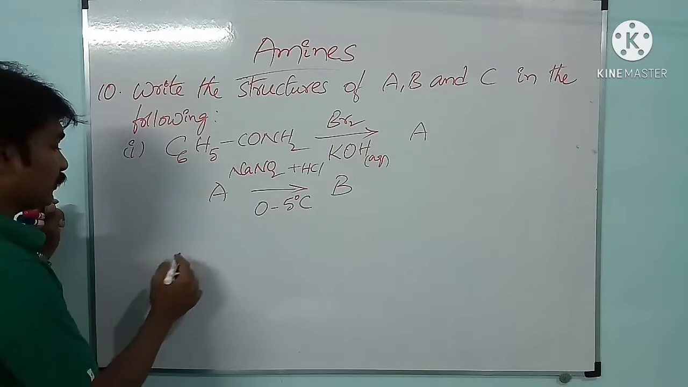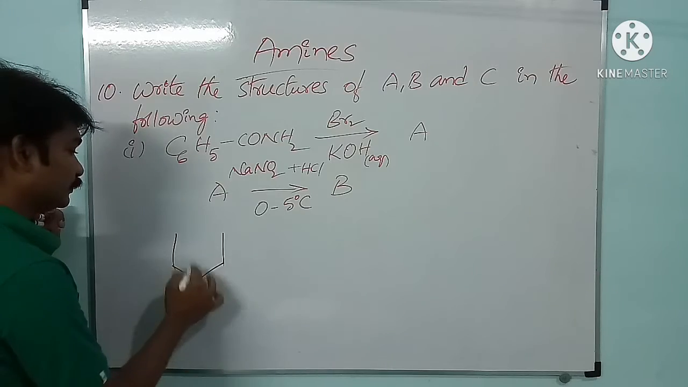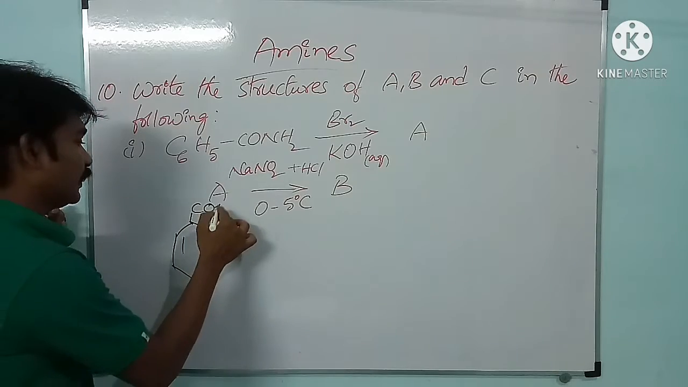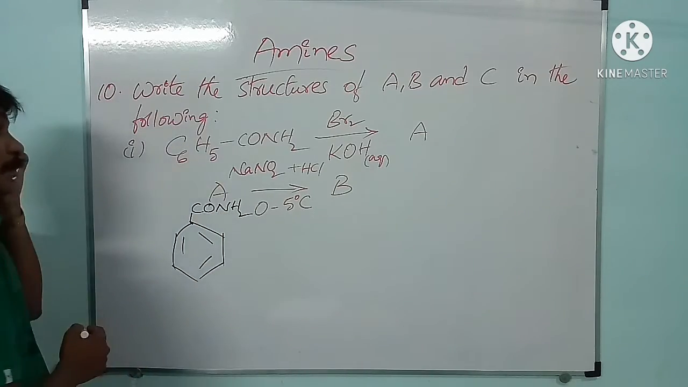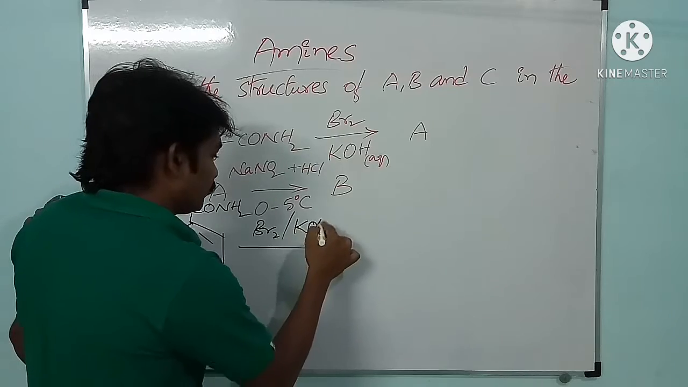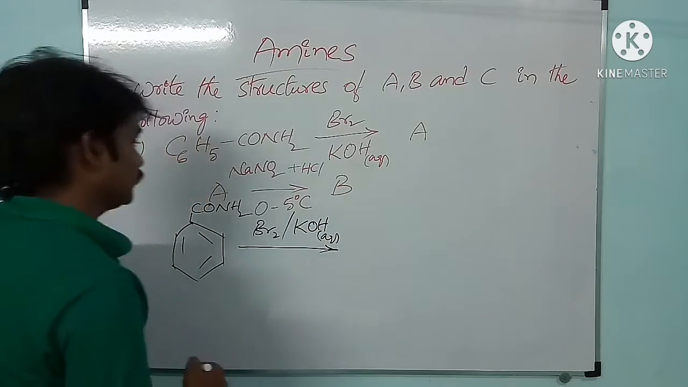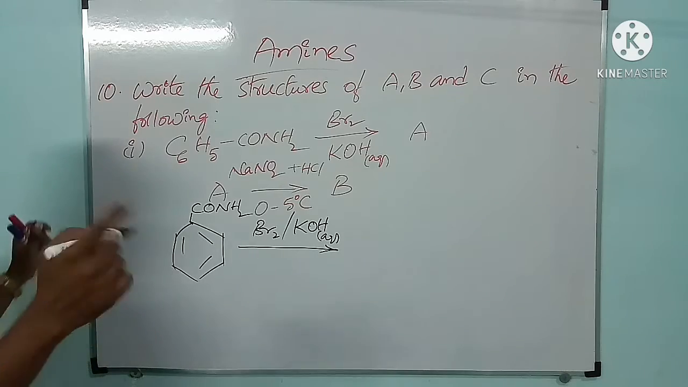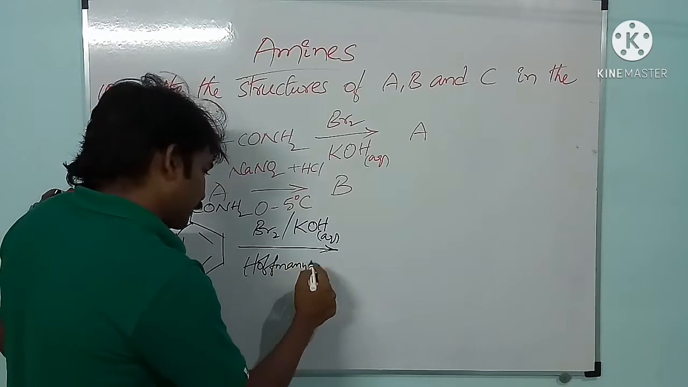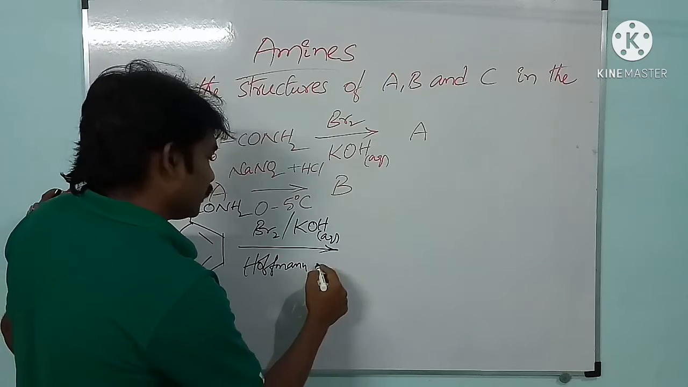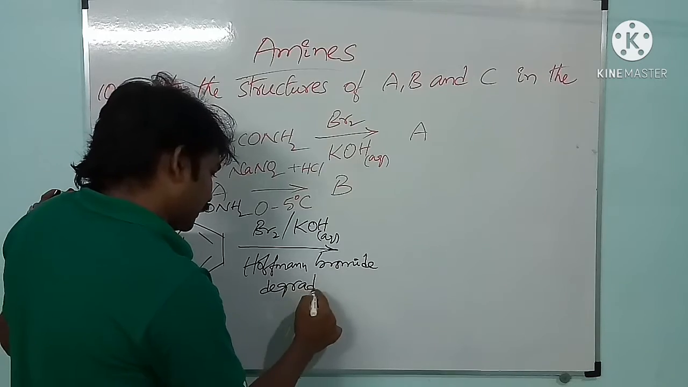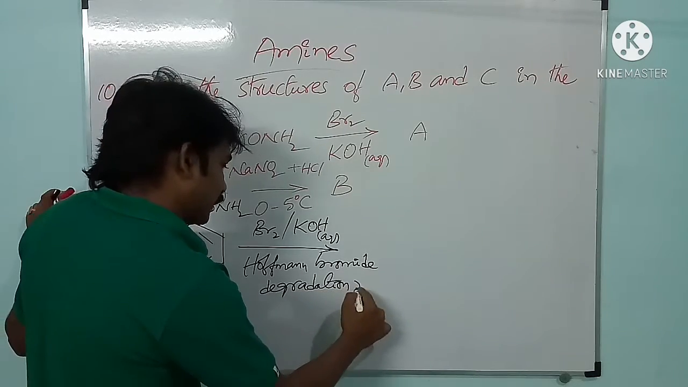See here, I will write the structure of this benzamide, C6H5CONH2. Benzamide on treating with bromine in presence of potassium hydroxide in aqueous state. Once you recall that one, it is nothing but the Hofmann bromamide degradation reaction. Remember that one.